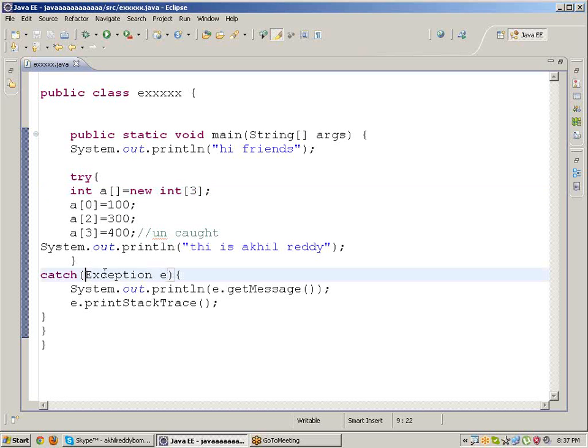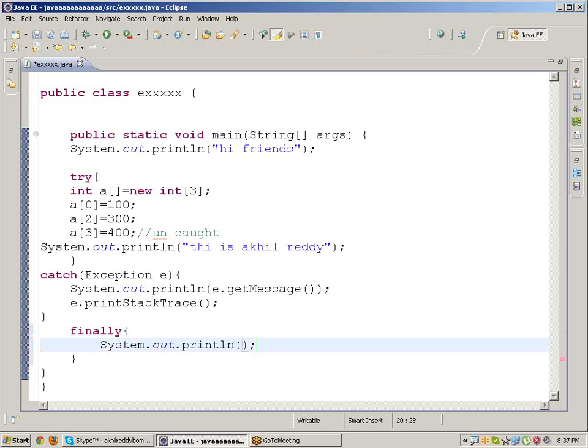So in the place of Exception, we can use Throwable or Exception. Both we can use. Now, here I will teach you two more logics, friends. Here is the exception. Finally, at any cost, it will execute. Already I told you, finally, at any cost, it will execute. I'm writing finally.